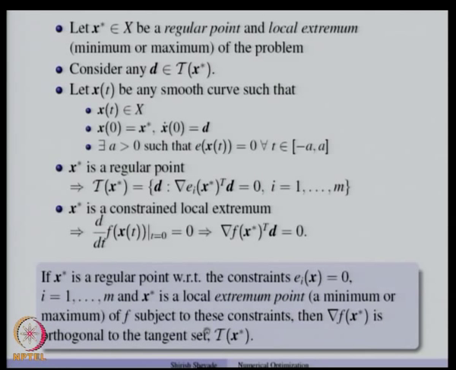So, we will use this observation to derive the optimality conditions for the local minimum of an equality constraint problem.